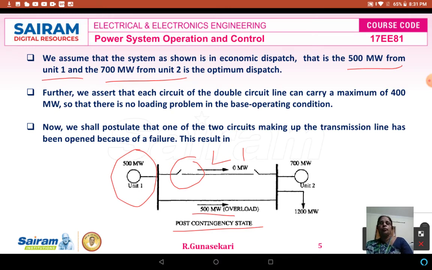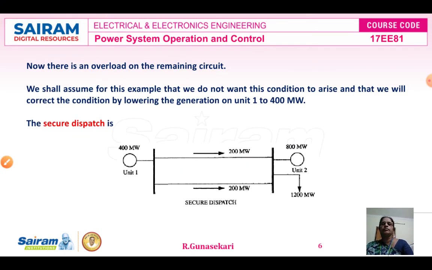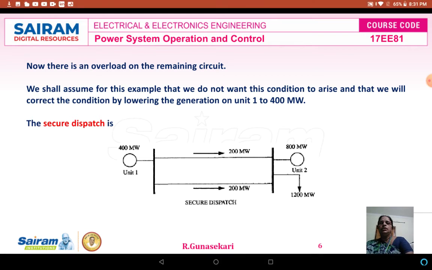This is the post contingency state. That means that one of the two circuits making up the transmission line has been opened because of a failure. So the result is the post contingency state. Now, secure dispatch.